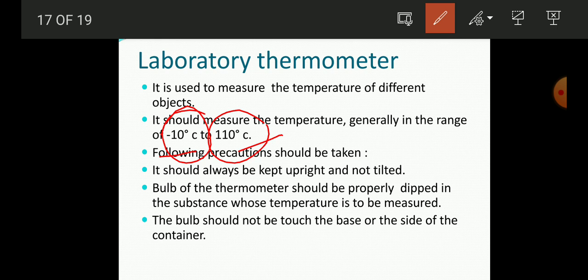It will never go below -10 and never go above 110 degrees Celsius. That means it can give the reading in the negative also. You can measure very cold things with the help of this laboratory thermometer.